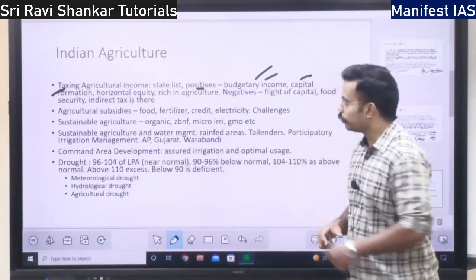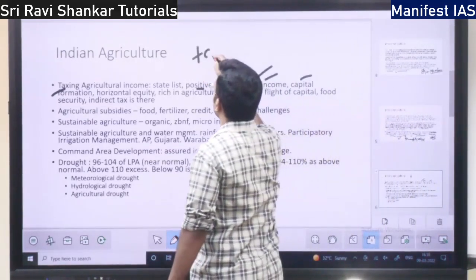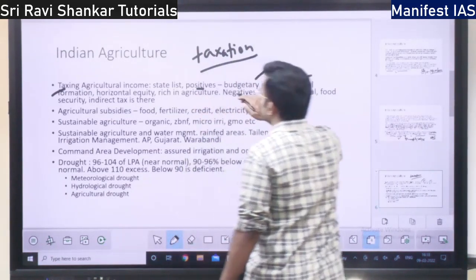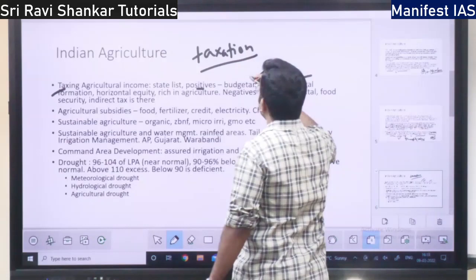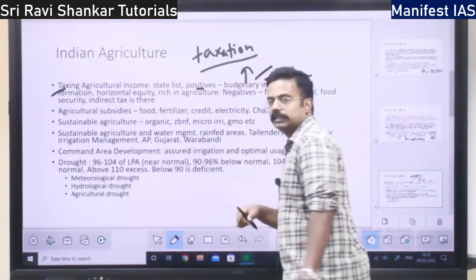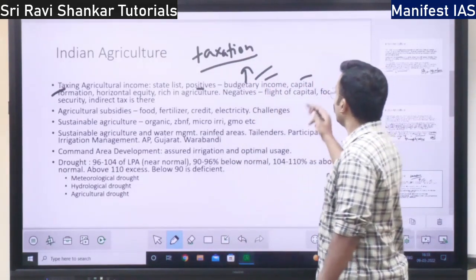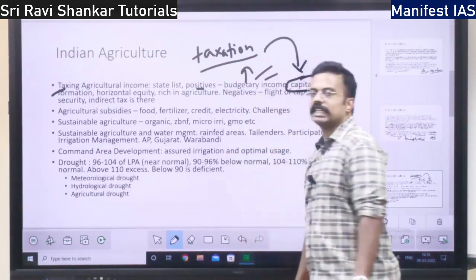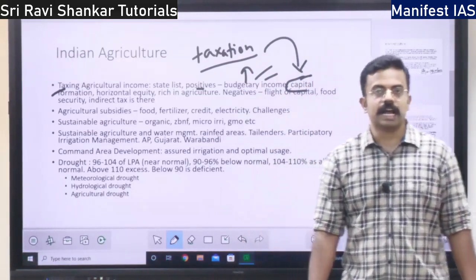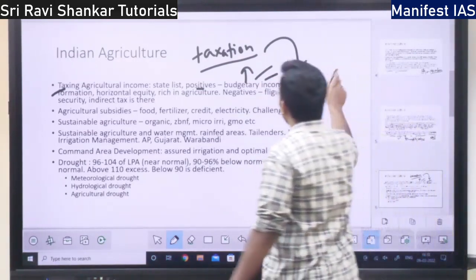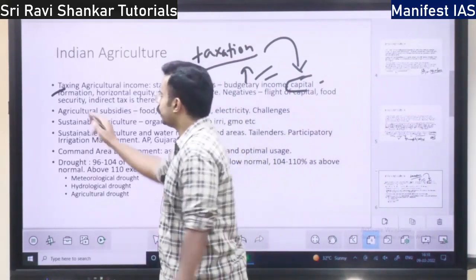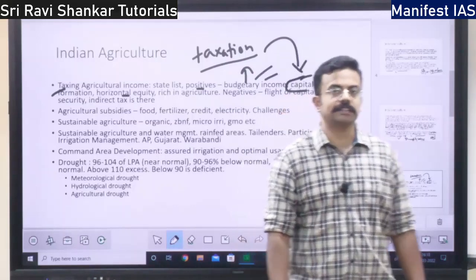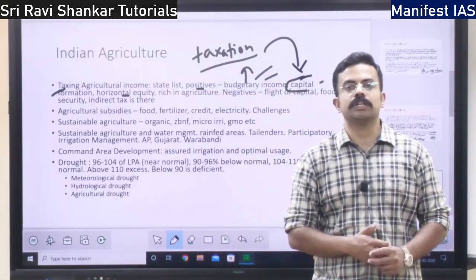You might ask how taxation will lead to more investment. See, when taxation happens, the income to the government will increase, and capital formation, because this income the government is going to reinvest in agriculture. So it leads to capital formation, that is more and more capital in agriculture. Then horizontal equity. So this taxing of agriculture will bring in horizontal equity.